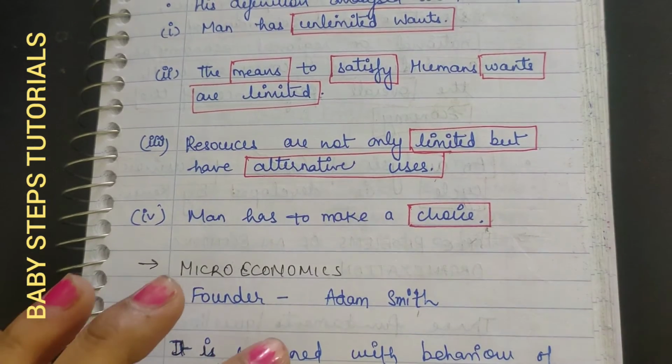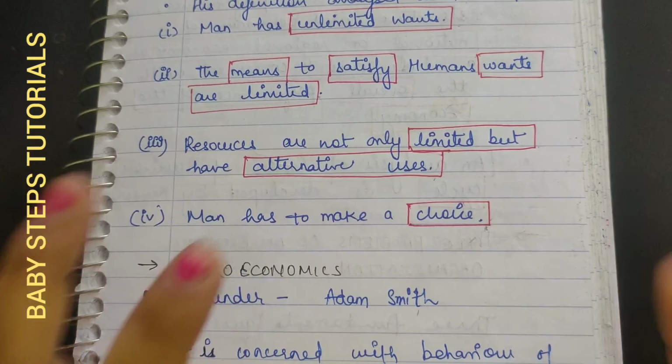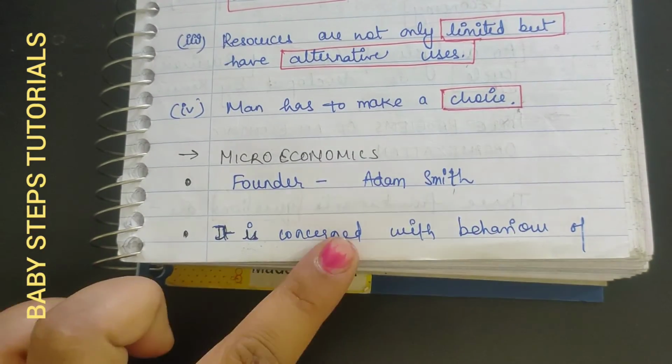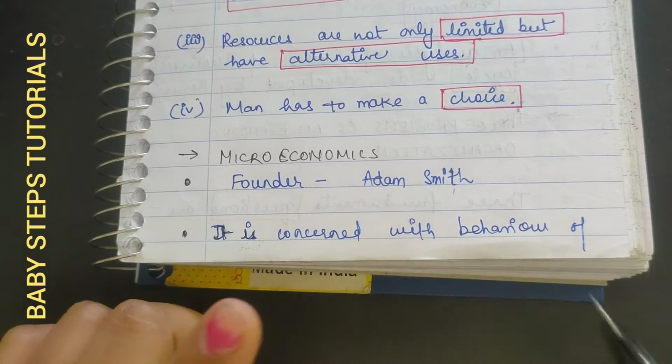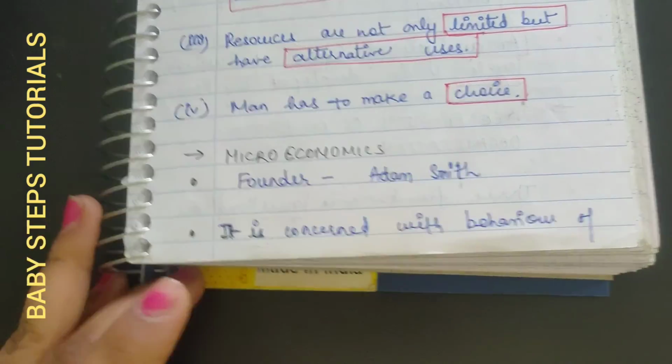Next topic, that is not the more important topic that I am going to explain to you more and more. That is just that these points you have to remember. Now microeconomics: who is the founder of microeconomics? Adam Smith. Now microeconomics is concerned with the individual consumer, right?